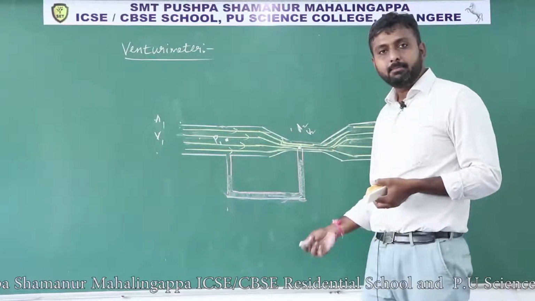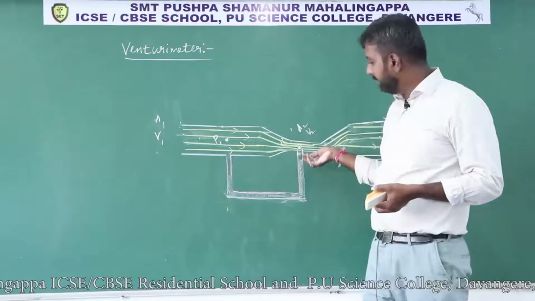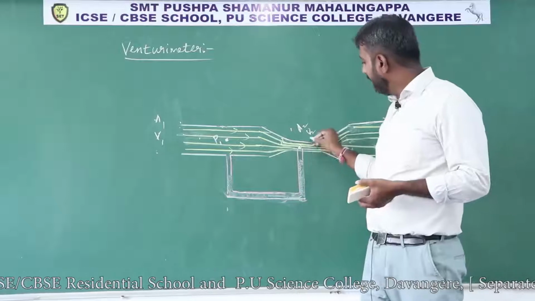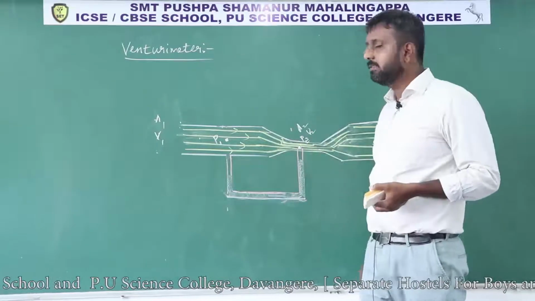The velocity becomes V2. So the height is less. Height is less means definitely the pressure is also less. That pressure, let us consider it as P2.